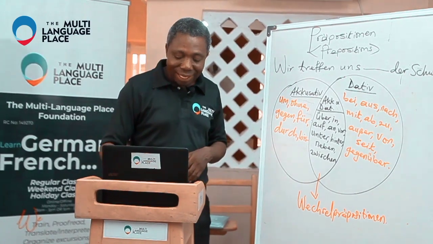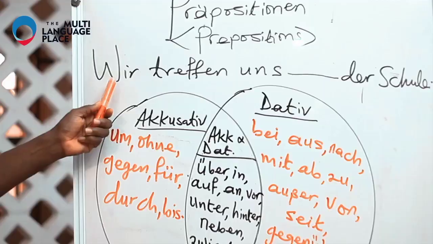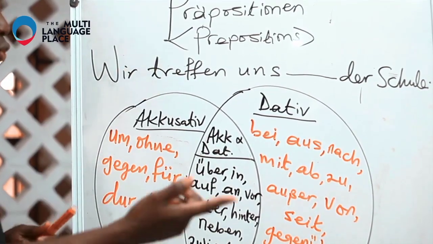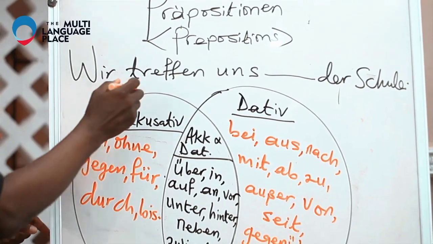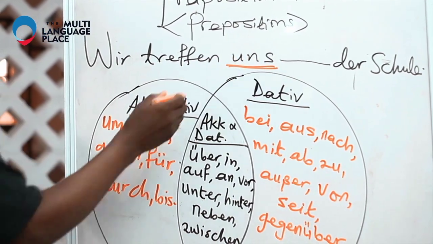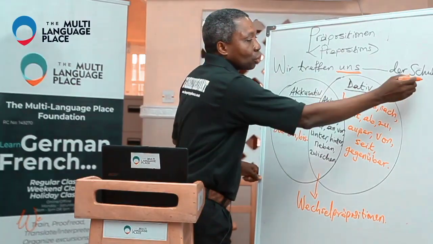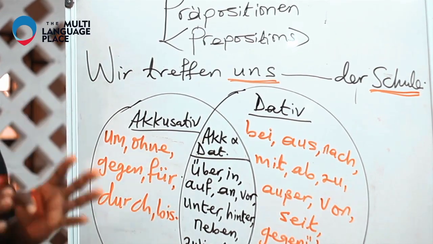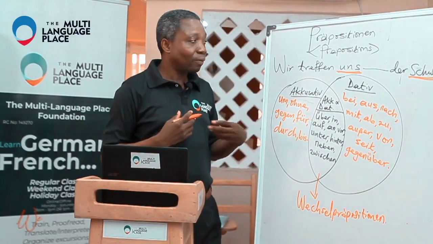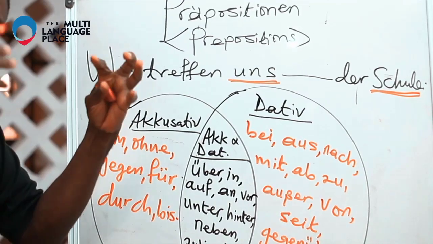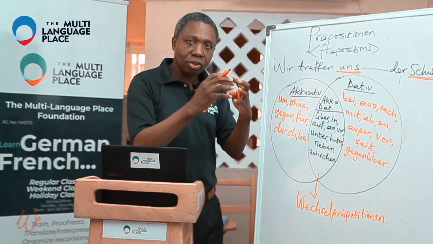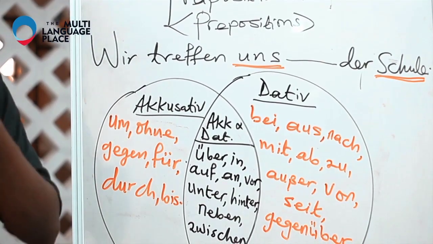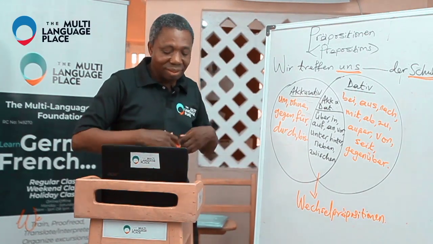I have an example to start with here. Wir treffen uns ___ der Schule. Here we have uns, we, and then we have Schule. So we see there is something happening between we and Schule. That relationship is what a preposition describes: the relationship between people and between things.